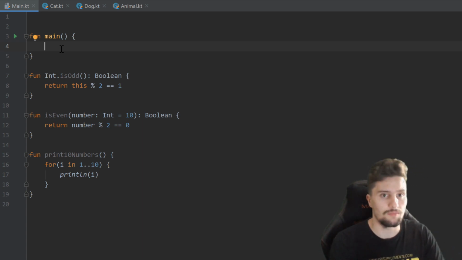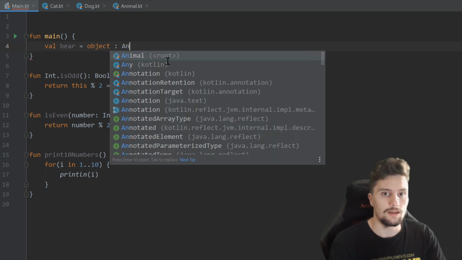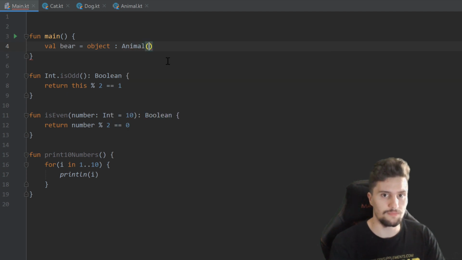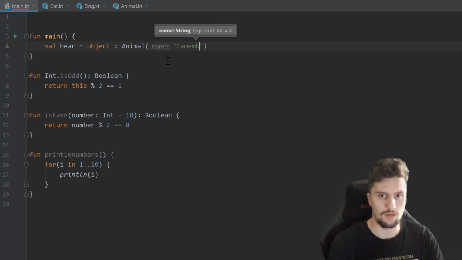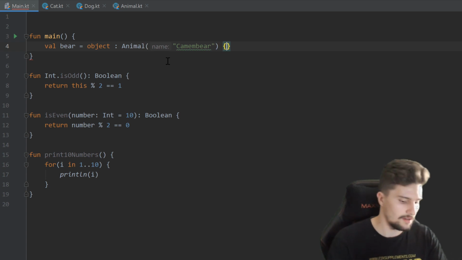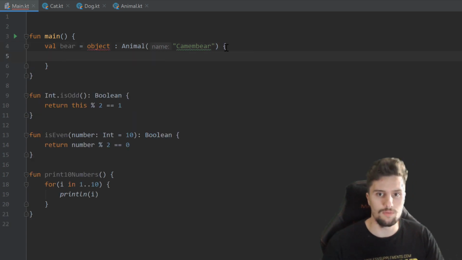Then we can make that bear by using an anonymous class, and that can be done by creating a val bear equal to object colon. With this we basically create a temporary object of a class, so a temporary class kind of, that inherits from Animal. And you can see now we need to specify the name for that animal again. Let's give this a name, common bear, and afterwards we open curly brackets again, just as we did for the other classes as well.